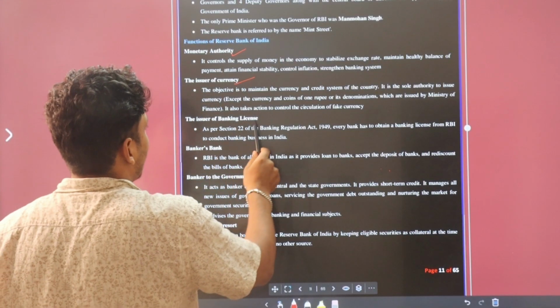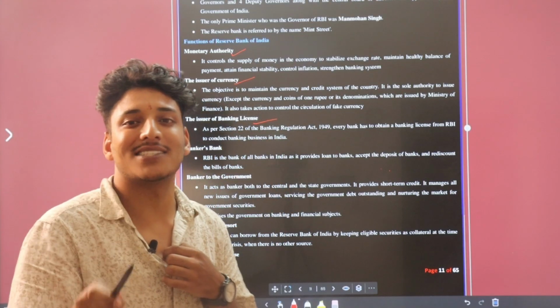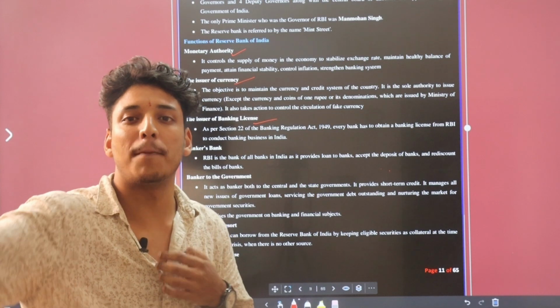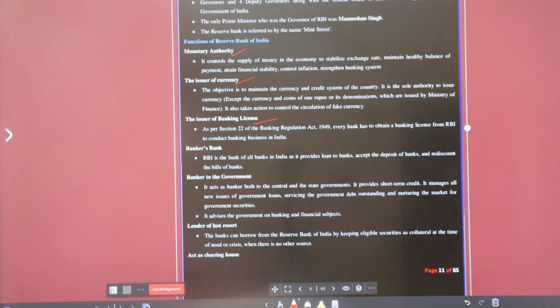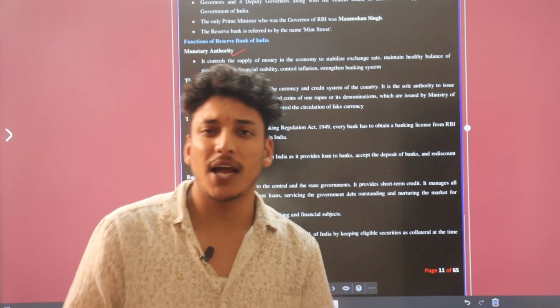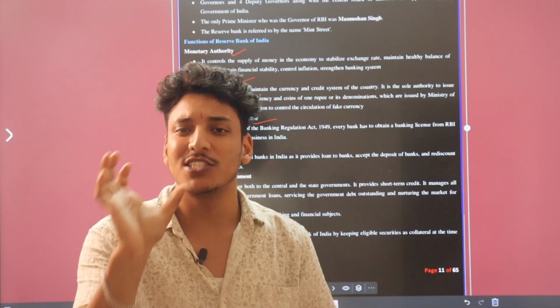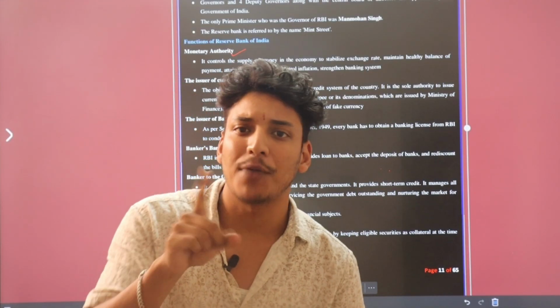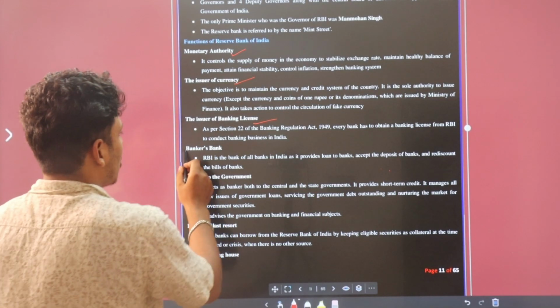Issue a banking license. RBI has the power to issue a banking license, making it a bank for banks. If someone wants to create a bank, he must have a banking license. Who will give the banking license? RBI, not the Government of India.